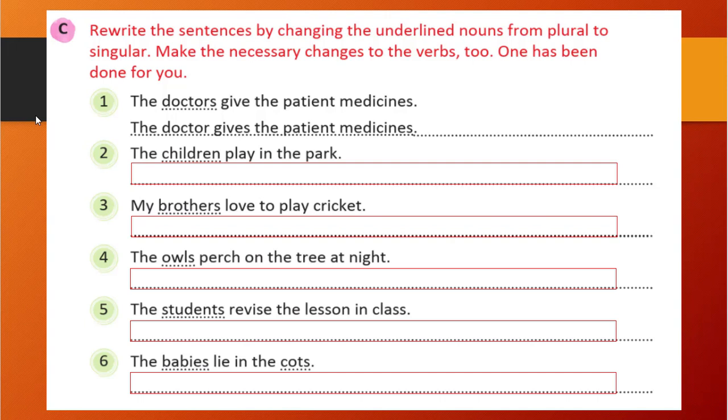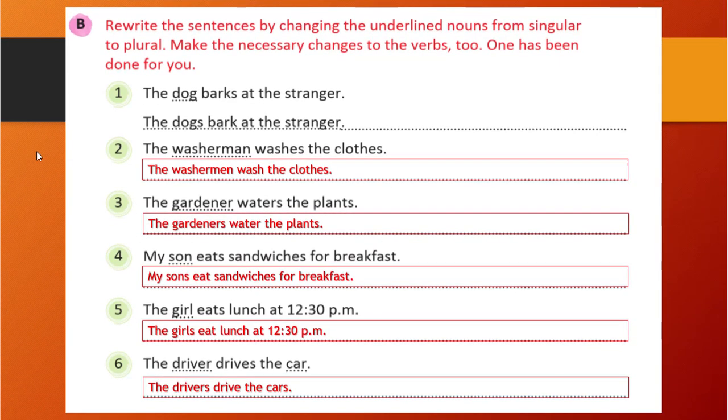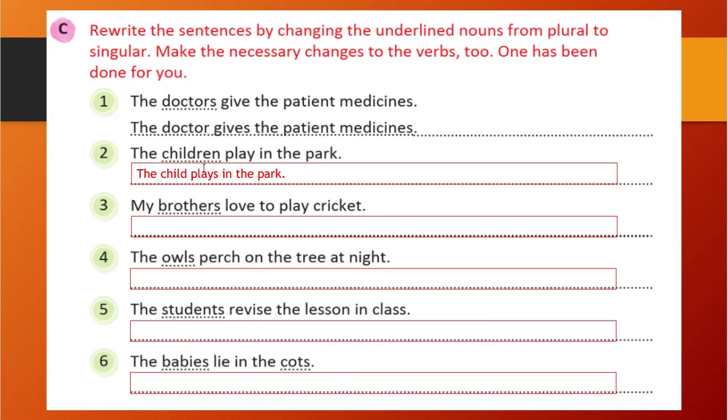Nothing difficult at all. Okay, the children play in the park. So the answer should be: the child plays in the park, right? Here, what have we done? Washerman was there, that is singular, and washermen is plural. Whenever singular is there, we use s or es with the verb, so washes, and for plural we used wash. So we have done exactly the opposite here.